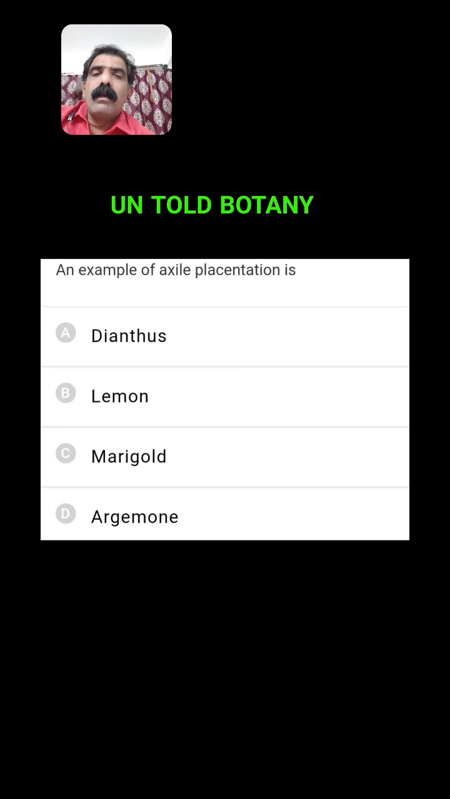An example of axial placentation. You know axial placentation. Carpels grow to the center of the ovary, resulting in the formation of an axis. On the central axis, ovules are produced. Is it present in dianthus or lemon or marigold or argemone? In dianthus, free central placentation is present. In lemon, axial placentation is present. This is the right one. In marigold, basal placentation is present. And in argemone, it is parietal placentation. So the right answer is lemon. Lemon is an example for axial placentation.